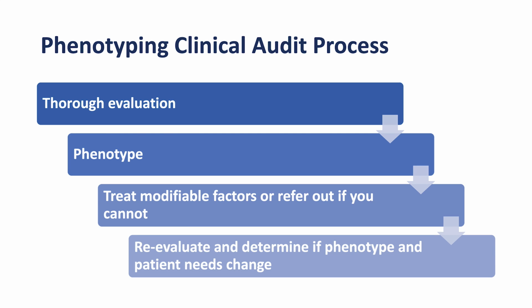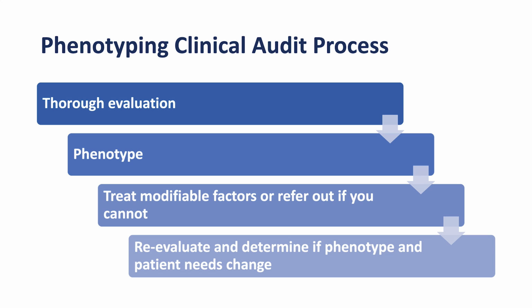And as you perform treatment, patients might move from one phenotype to the other. So what this means is that we need to do a thorough evaluation, consistently and repeatedly evaluate our patients. This will now allow us to identify the dominant pain phenotype at that time. It also enables us to treat modifiable risk factors or refer out to another treatment provider if warranted. And as stated previously, we must reevaluate and determine if the phenotype and patient needs change. So that way we can change our treatment as time goes on to suit the patient's needs.